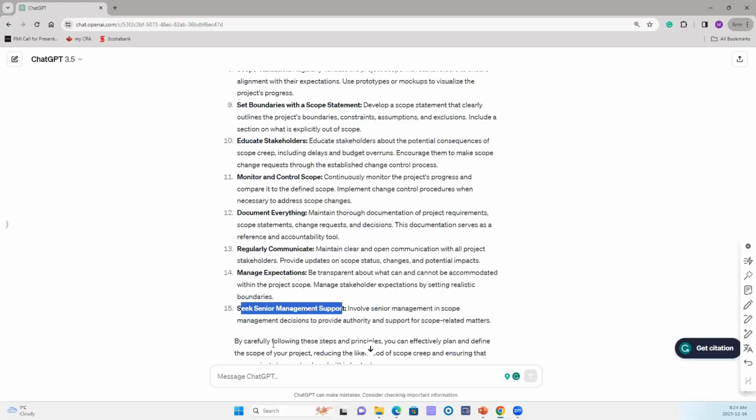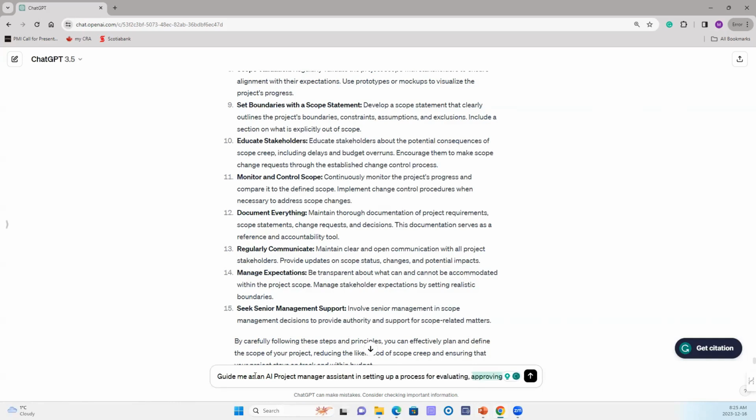Now let's go back and put in this prompt: guide me as an AI project manager assistant in setting up a process for evaluating, approving, and managing scope changes for the insurance agency website project.